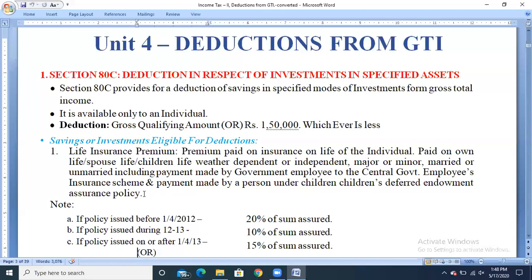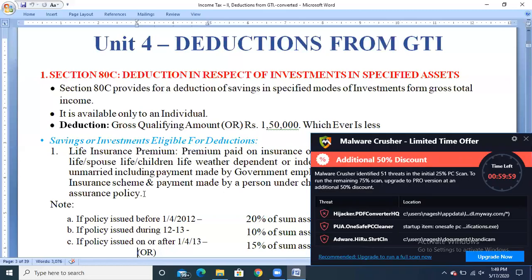So these are the assets where the assessee has paid or invested on a premium on the life insurance, not only for his own life but also for his spouse's life or the children, whether they are dependent or independent, major or minor, married or unmarried, and it even includes the payment made by the government employee to the central government employees insurance scheme, and payment made by a person under the children's deferred endowment assurance policy. So if we made any investment on the life insurance premium, you can claim the deduction under section 80C.